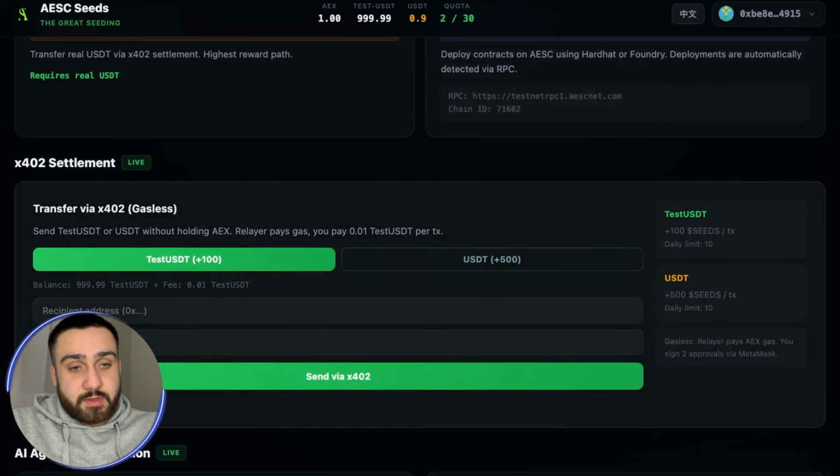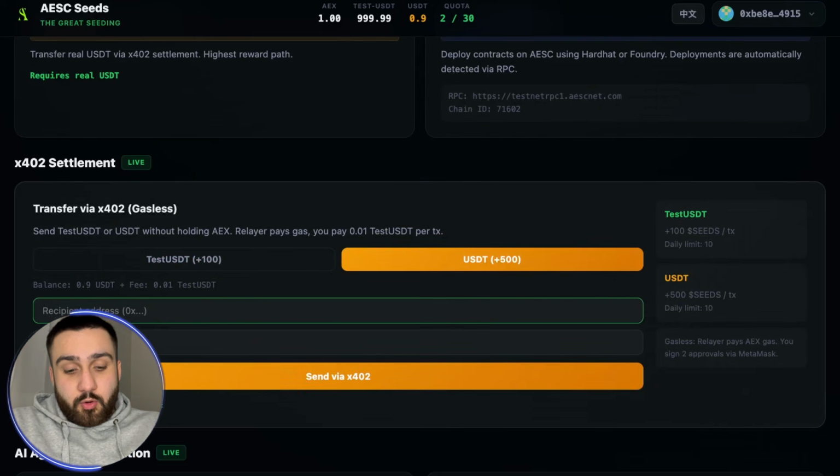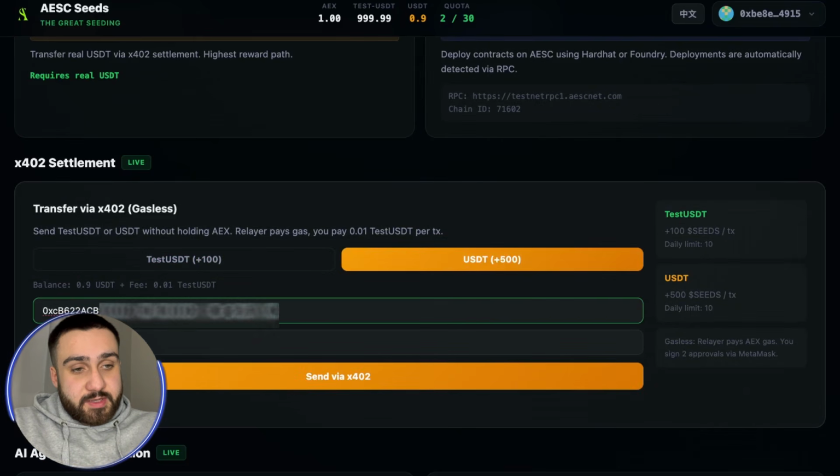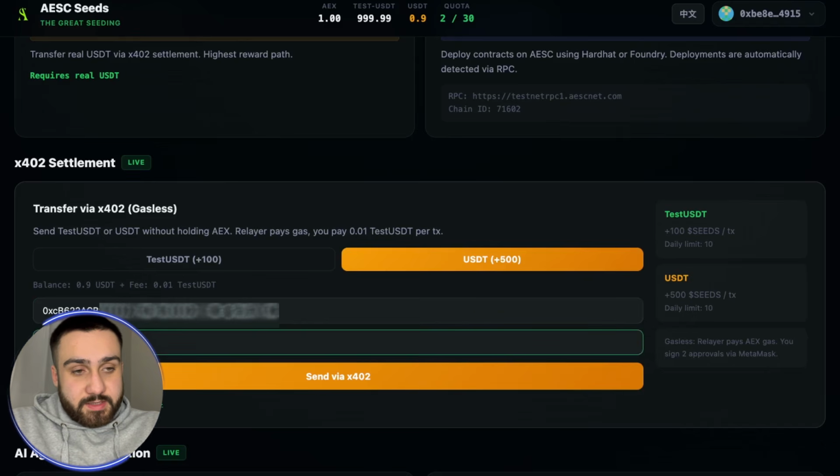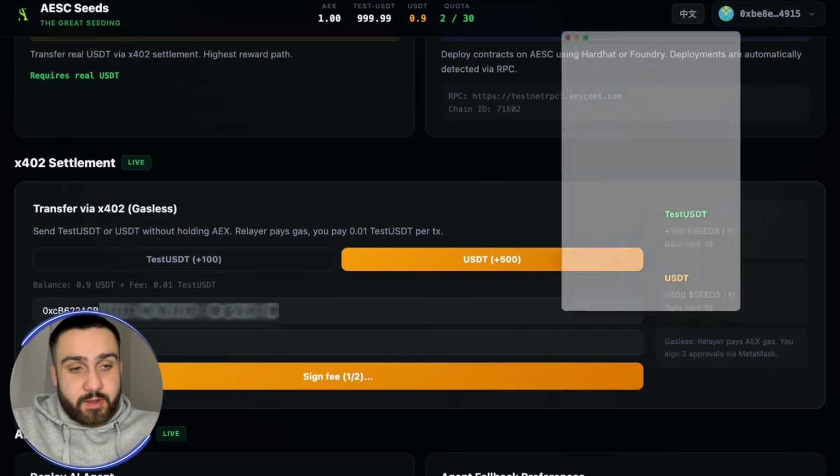Right now let's send from, let's say, USDT. Also I'm going to place the recipient address right now, and the amount I'm going to place is 0.3, let's say like that. So just to show you right now.